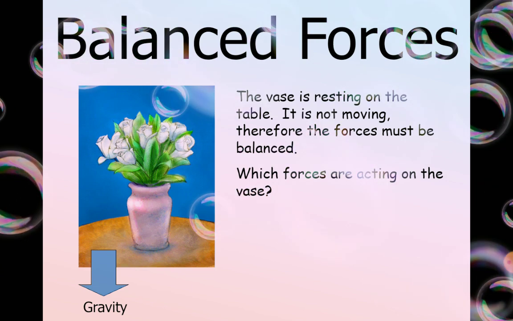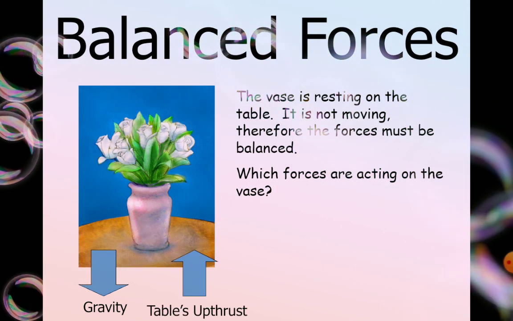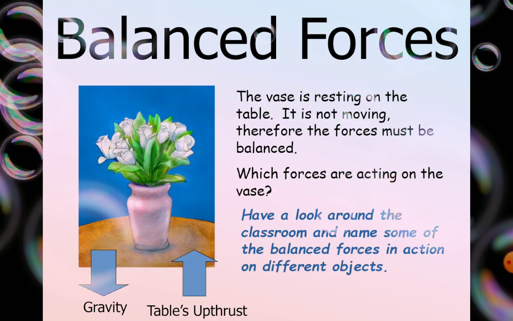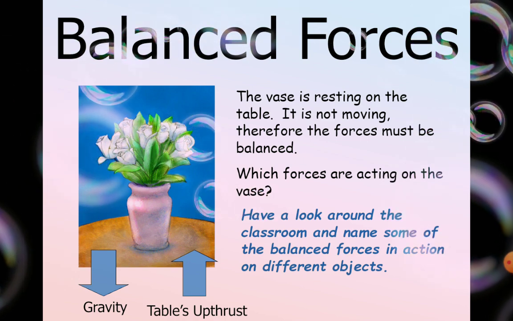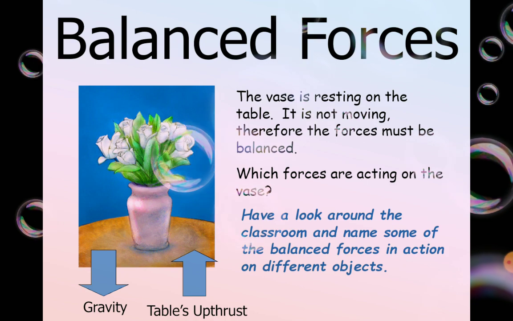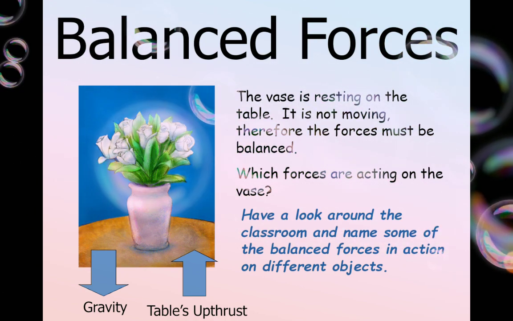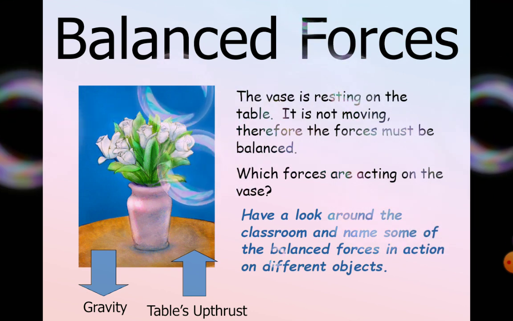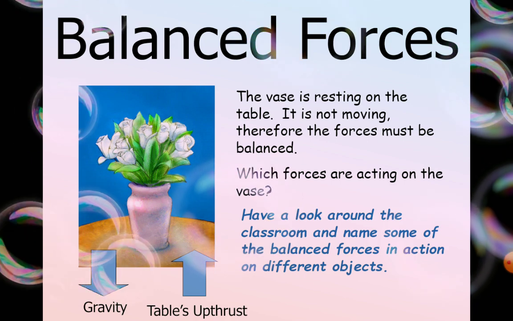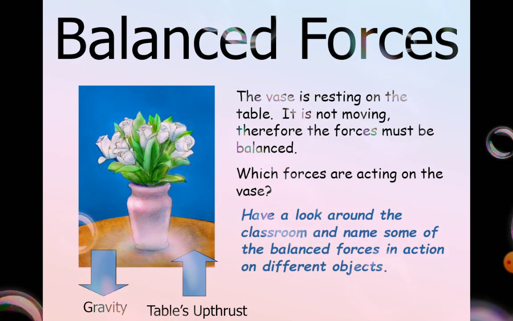So one is gravity, as you all know, that's the earth's force, and the other one is the table's upthrust, which is keeping it up. Now for example, you are in a room or in a classroom, wherever you are. Now you can see some objects. For example, in the classroom you might have a notebook on the table. So is the force equal? Just like the wheels. So we can just look around our room, a classroom, a house, and name some of the balanced forces in action on different objects. That's quite a fun activity. I hope you enjoy that activity.